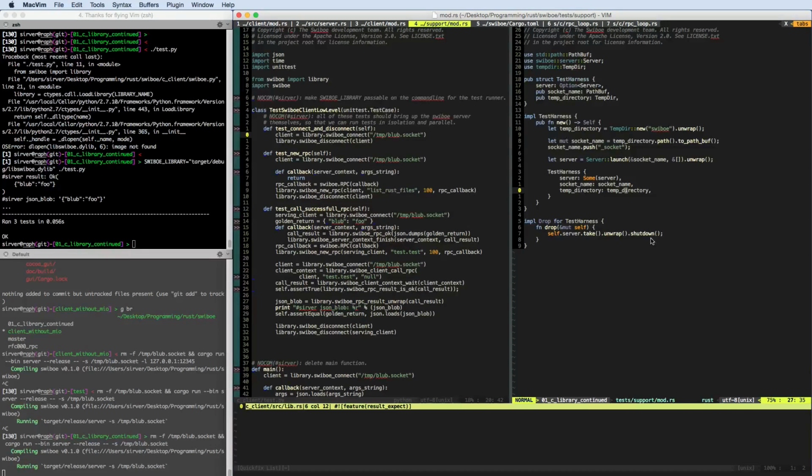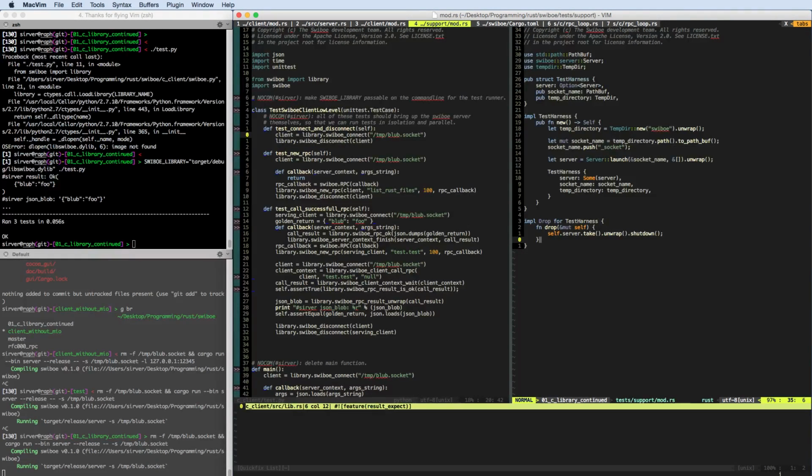I think the simplest solution is to make a standalone binary that we will call test server, for example. It brings up a server and writes out a JSON blob with all the configuration data of the server, and then a test can actually use that and bring the server down again. And we can probably implement this using this test harness here. But I believe that's a little bit of refactoring.